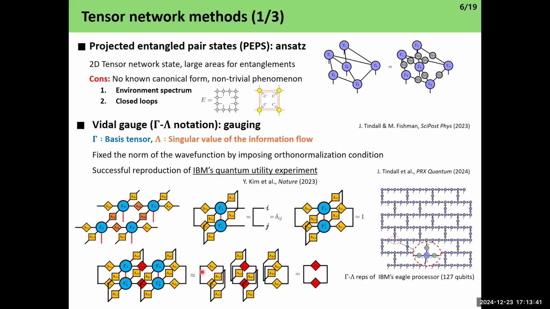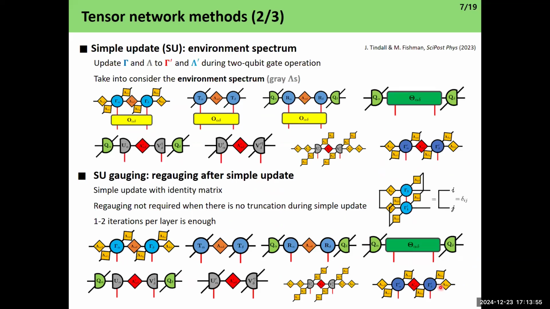Of course, this is approximate because it is two-dimensional. However, it is a good approximation, as shown by this PRX Quantum paper published this year, which simulated IBM's quantum utility experiments up to 127 qubits. So we also use simple update methods, which update two-qubit gates approximately rather than variationally, because if you update exactly, then the computational cost will be infeasible.